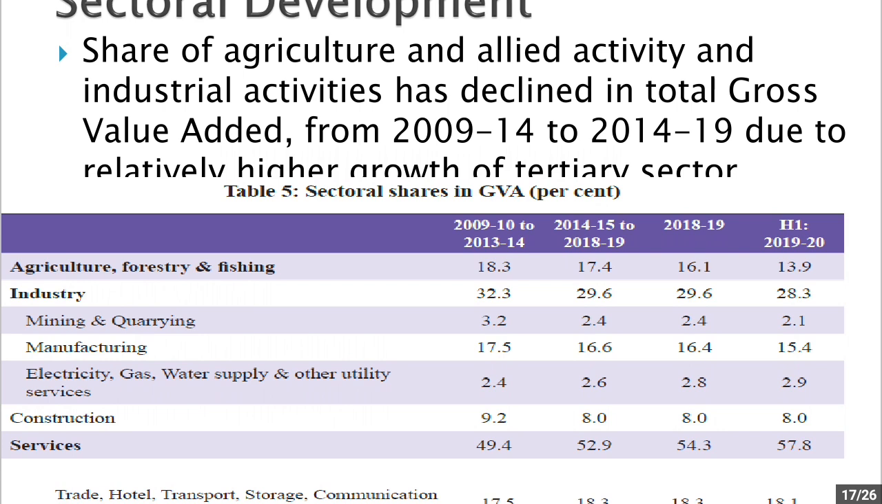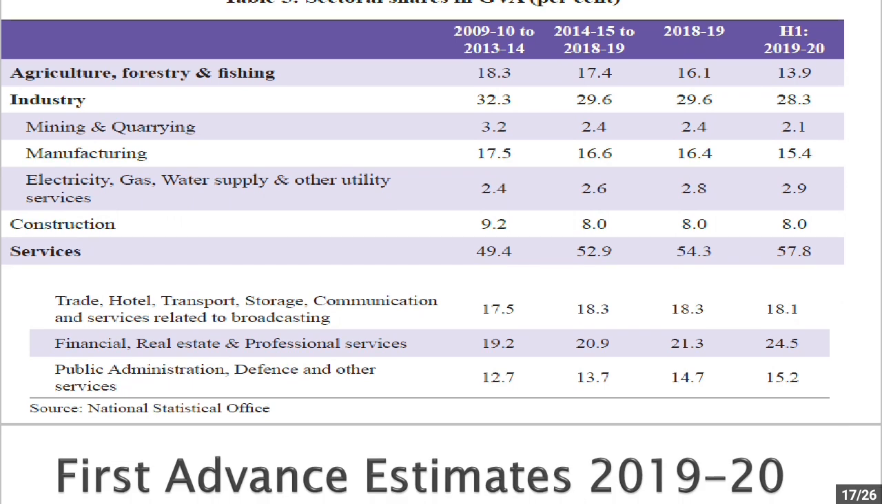Now we can see agriculture, forestry and fishing in the first half of 2019-20 contributed 13.9% of GDP, whereas industry, that is the secondary sector, overall contributed 28.3% of GDP. Out of which mining and quarrying contributed 2.1%, manufacturing 15.4%, electricity, gas, water and other utility services 2.9%, and construction 8%. Whereas services contributed 57.8% of GDP.